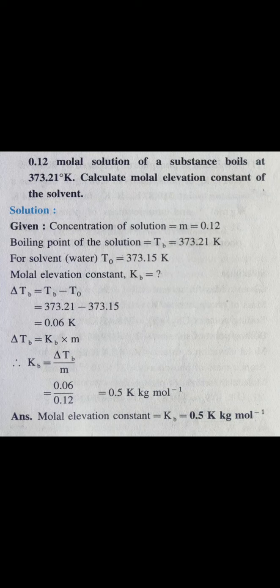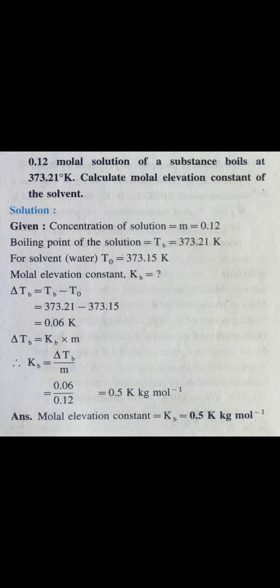Delta TB is equal to TB minus T naught, equal to 373.21 minus 373.15, equal to 0.06 Kelvin. Now for Kb, delta TB is equal to Kb into m.